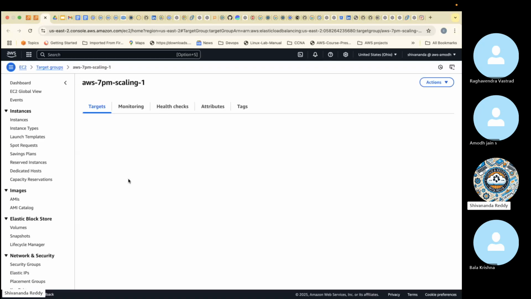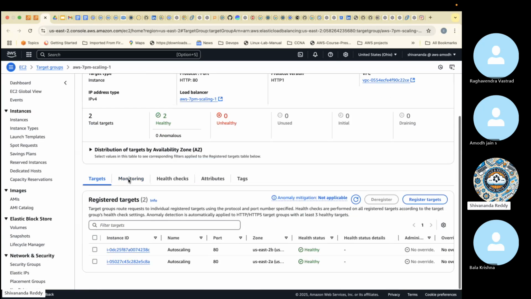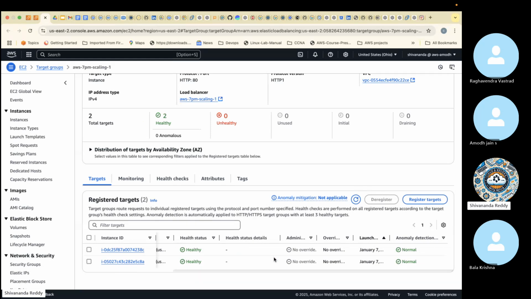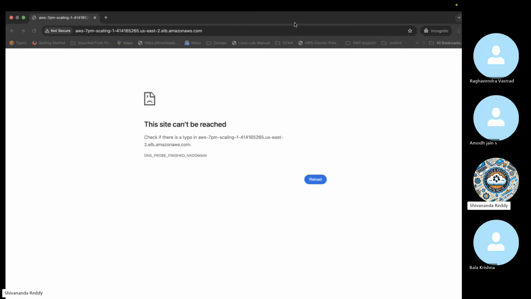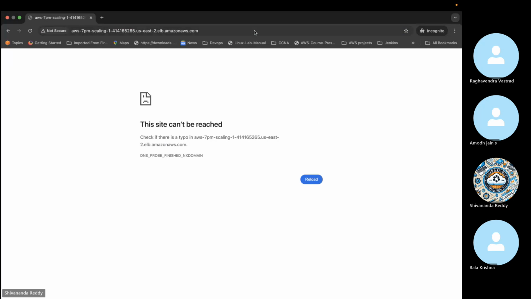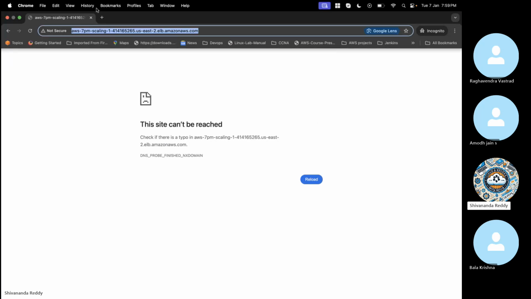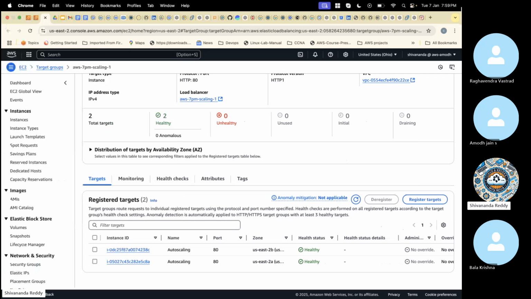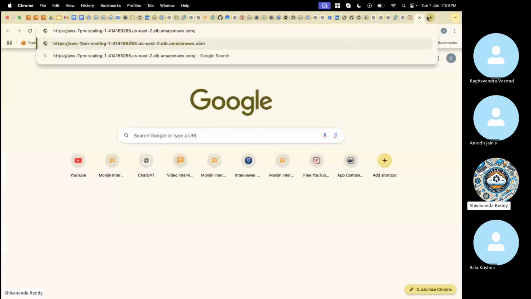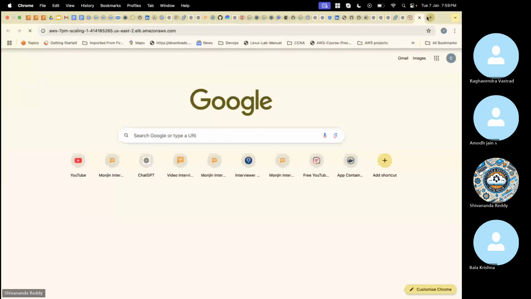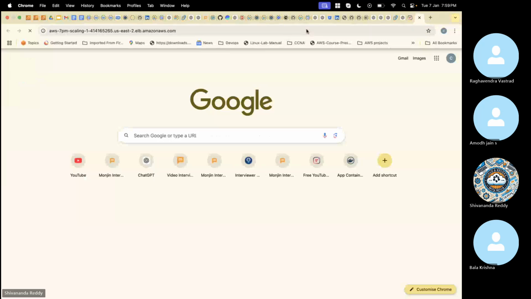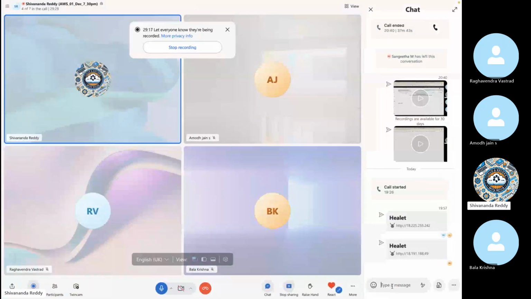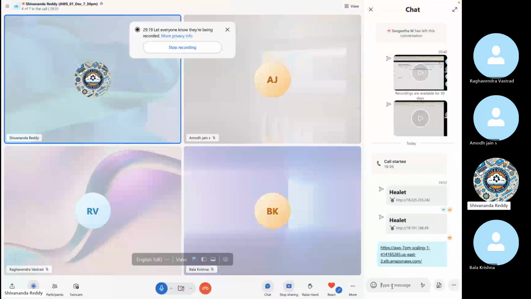Let me go to this target group and see whether the servers are there and what the state of the servers is. Healthy state only. Okay. Let me refresh it again. Else we can copy this URL and paste it in a different browser or somewhere. We should get the web page from here. This should get the page. I'll paste it for you guys also. Just try it. Are you guys getting any page? Let me know with this URL.